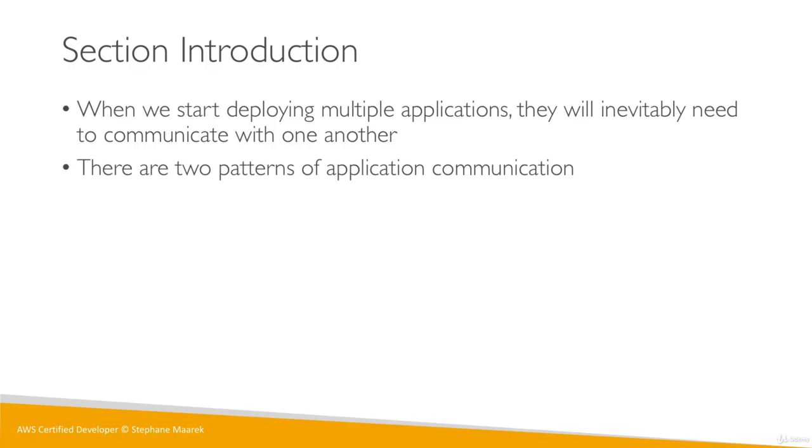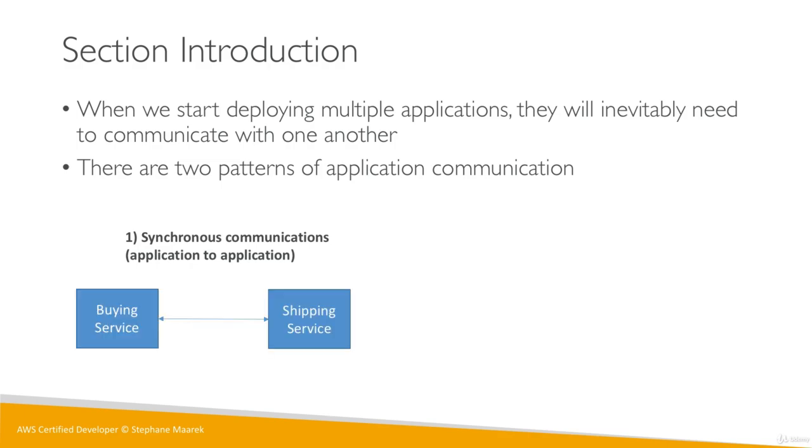There will be two patterns of application communication out there. There's synchronous communication, where your application will be directly connecting to another application of yours. For example, we sell something online and we have a buying service. When something is bought, we need to talk to the shipping service to send that item that was just bought. As you can see here, my buying service and my shipping service are directly connected to one another, so there is some synchronous communication happening. My buying service says, hey, something happened, shipping service, do it.